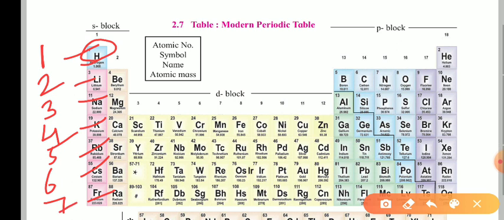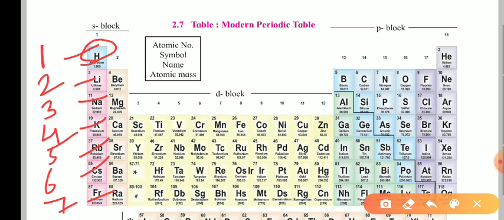This means the period will decide how many orbits there are in the atom of that particular element, and the group will decide the total number of electrons in the outermost orbit of the atom of the element.